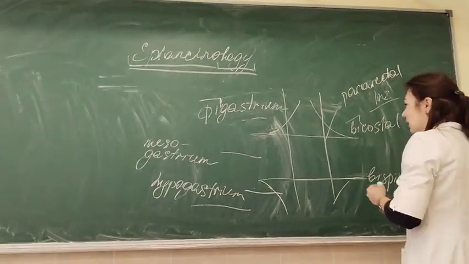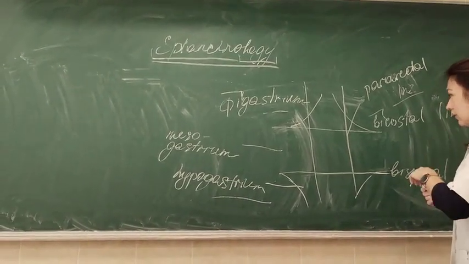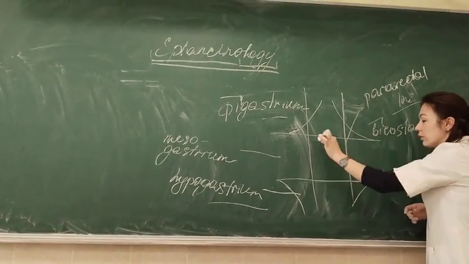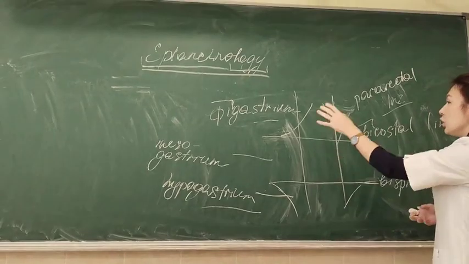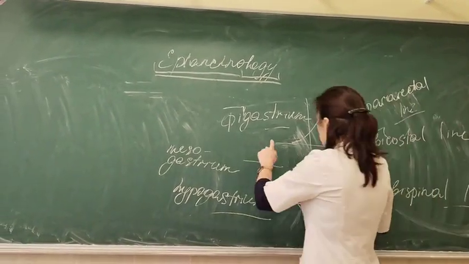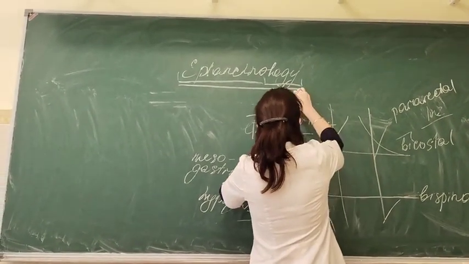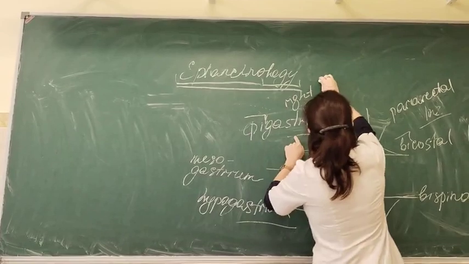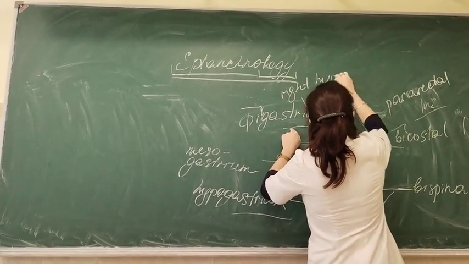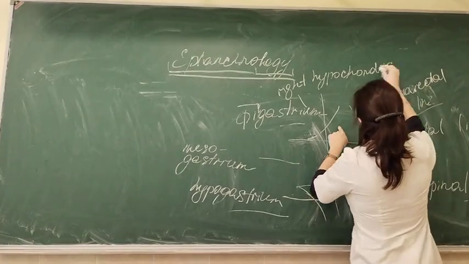Rectus abdominis together with pyramidalis muscle belongs to the anterior group of the muscles of the abdomen. Okay. And so these two vertical lines divide each of the floors into three regions. So for epigastrium, it is right and left hypochondric region.